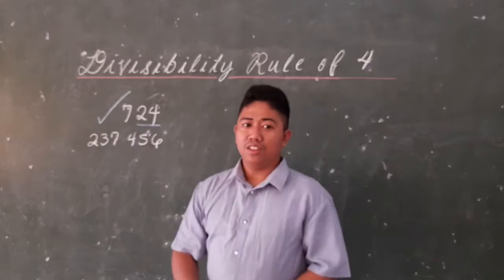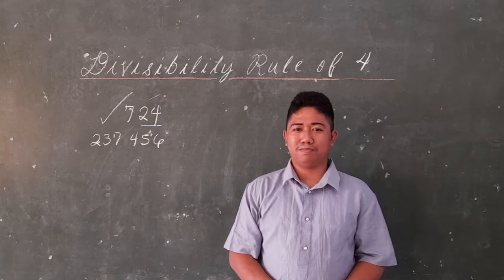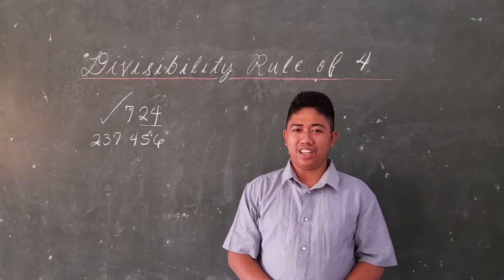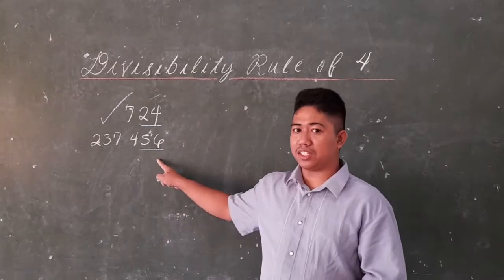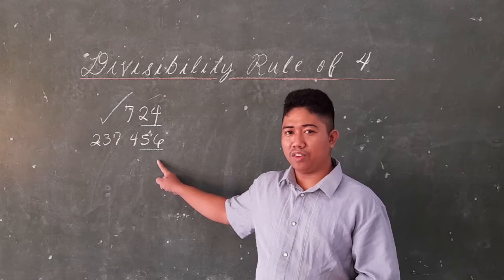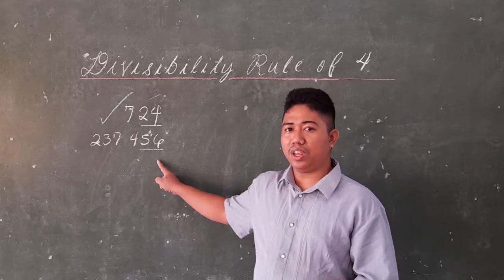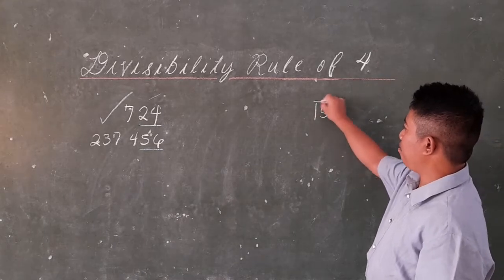Next example is 237,456. So what are the last 2 digits in the given number? Right. So the answer is 56. So the last 2 digits are 56. Can you prove that 56 is divisible by 4? We will do it with the long division process. So that is 56 divided by 4.